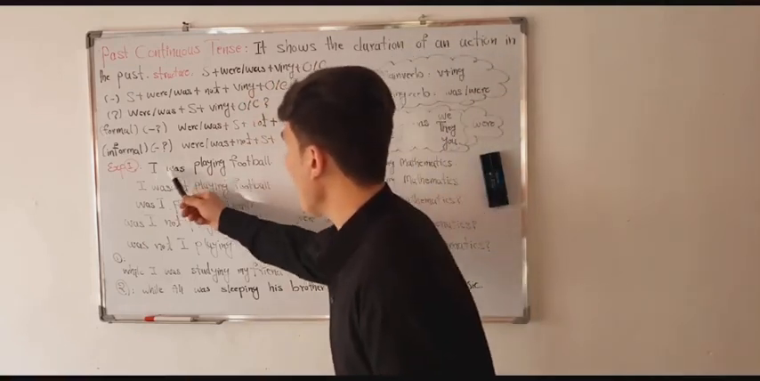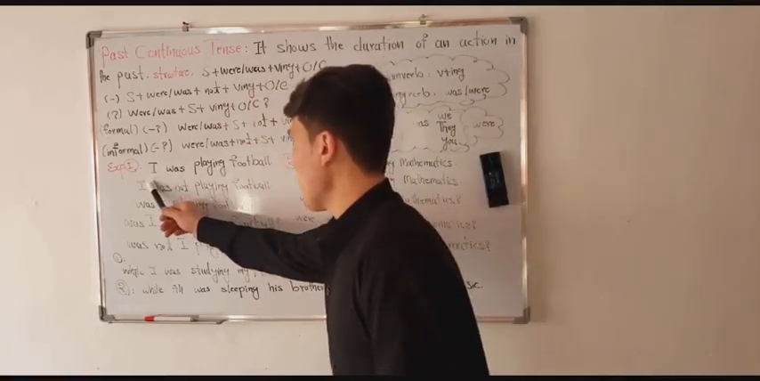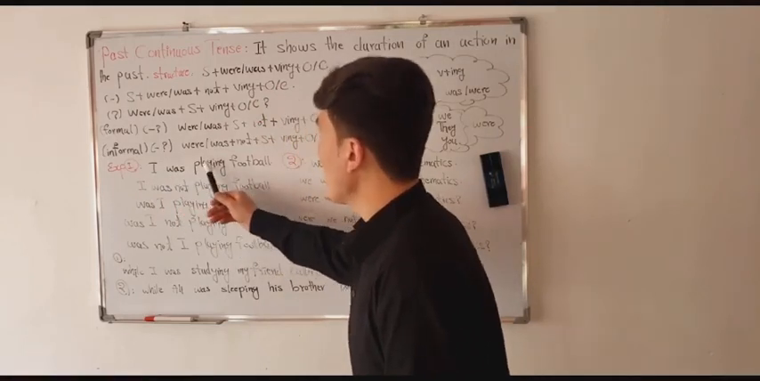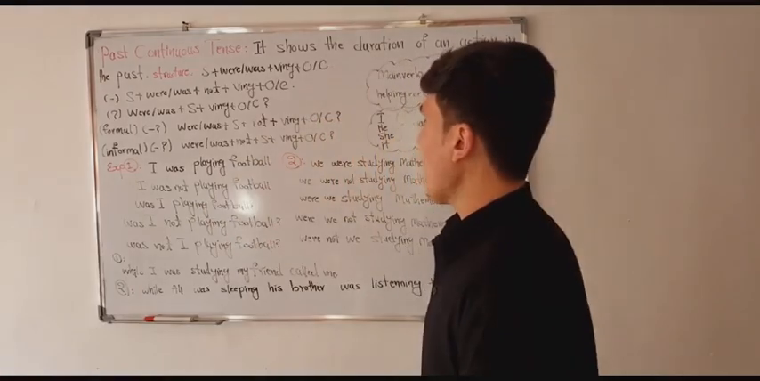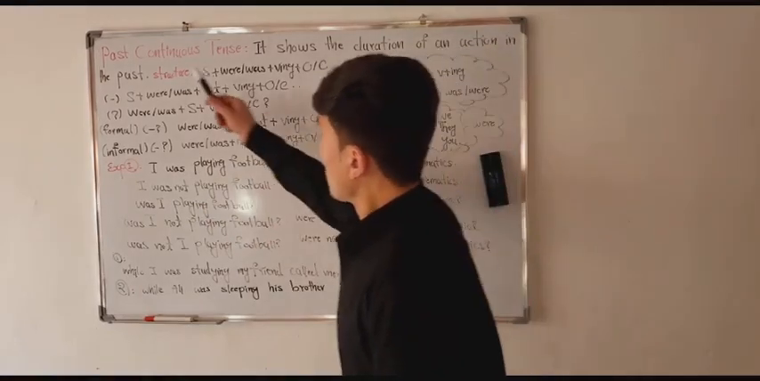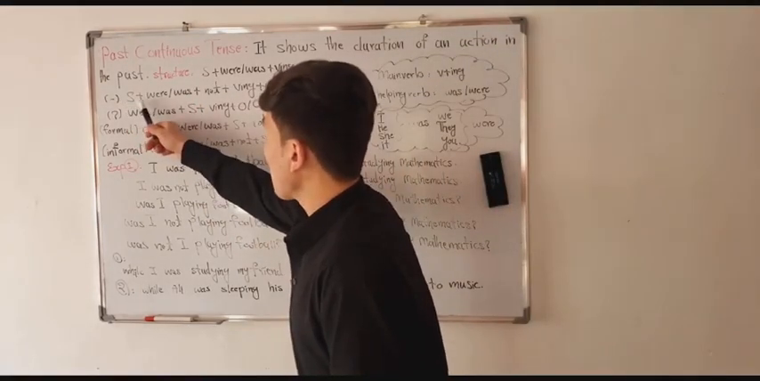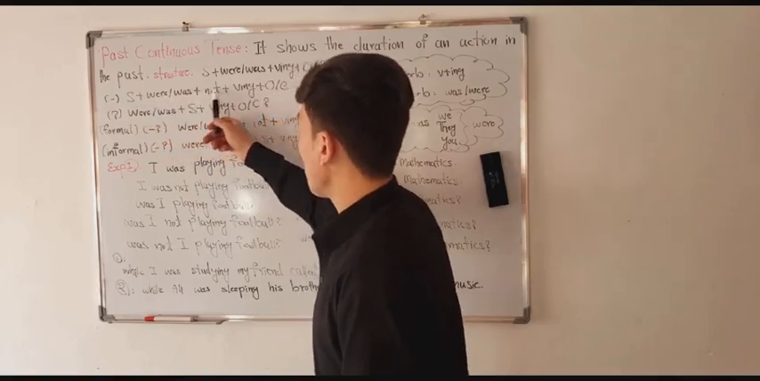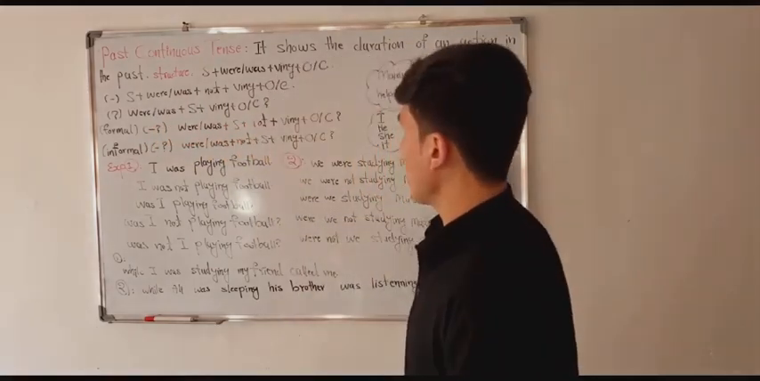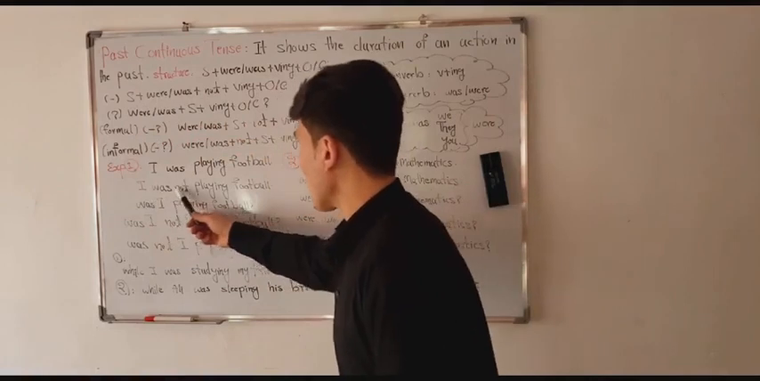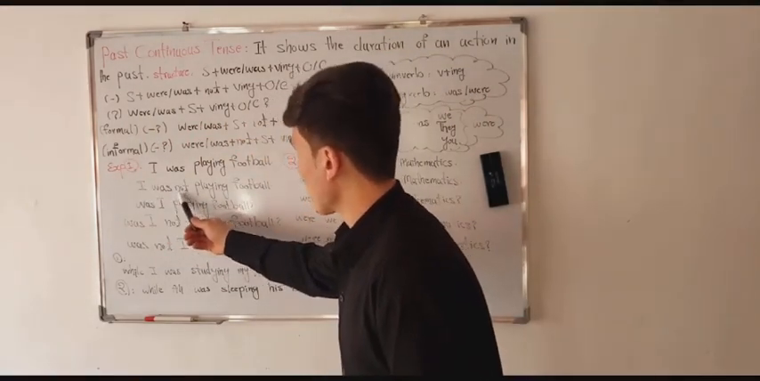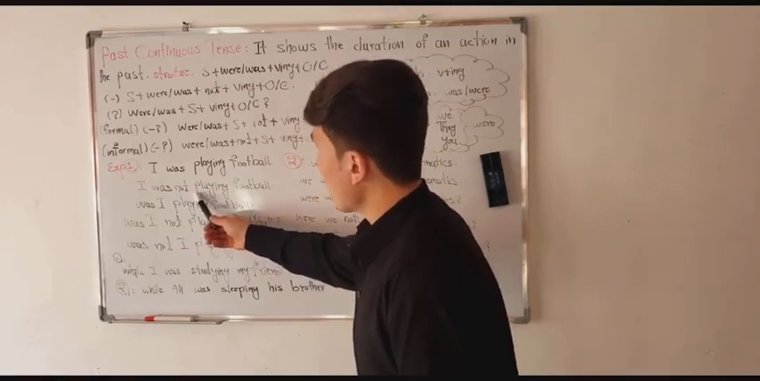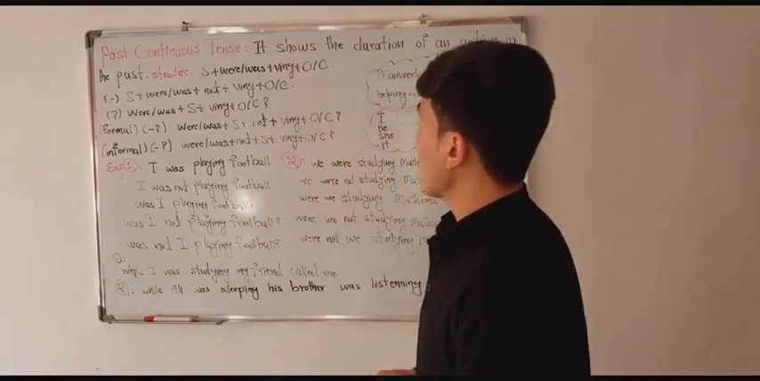The example: I was playing football. This is the subject, this is the helping verb, this is the main verb plus ing. The football is an object or complement. The negative form: subject plus were or was plus not plus verb ing plus object or complement. Look at the example: I was not playing football. This is the subject, this is the helping verb, this is not, this is verb ing, and this is the object.